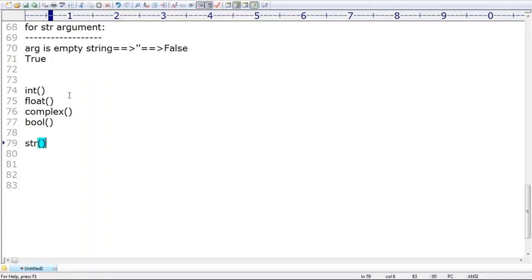str. This function is very important, sir. We can use this function to convert any type to str type. Any type to str type. Here the rule is simple, no restrictions. Whatever value you provide, that value will be converted into string form. You are not having any restrictions. Any type you can pass, no problem at all, sir.